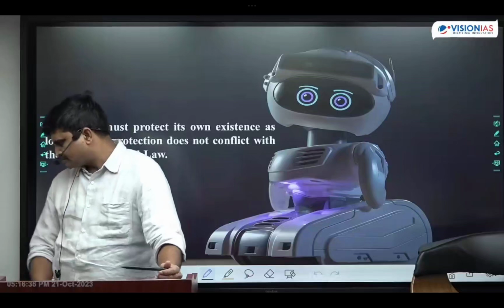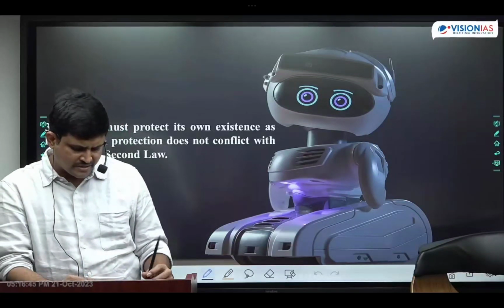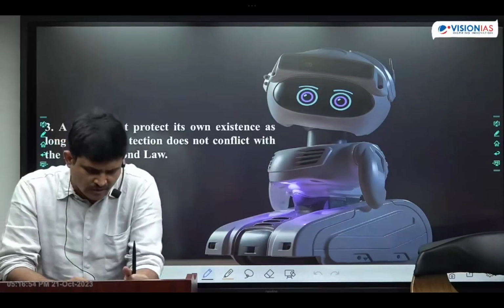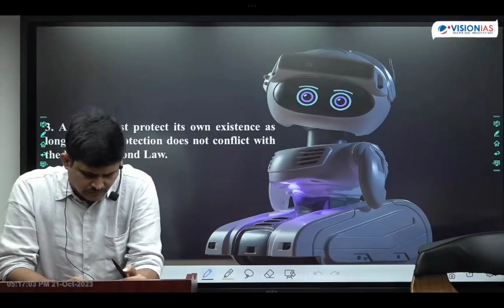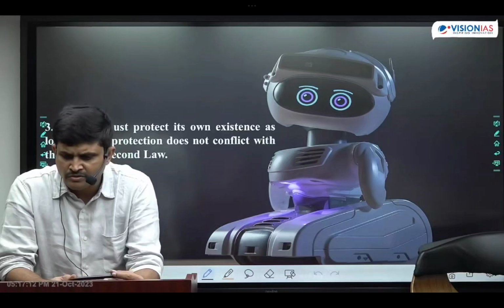Okay, the third one is a robot must protect its own existence. A robot must protect its own existence by following the above two laws. Okay, now those are the three laws of what we call it as robots.